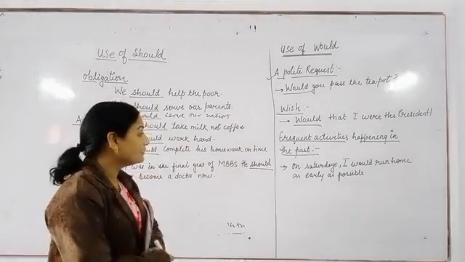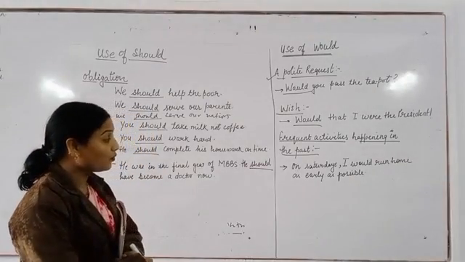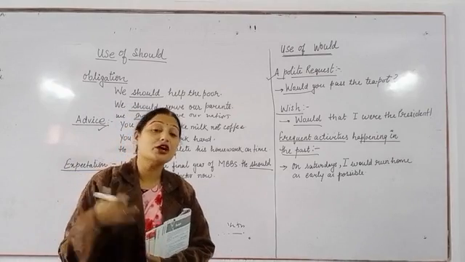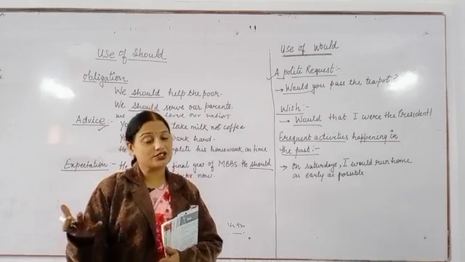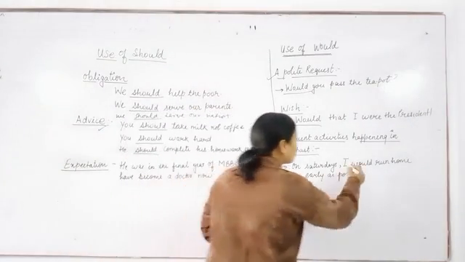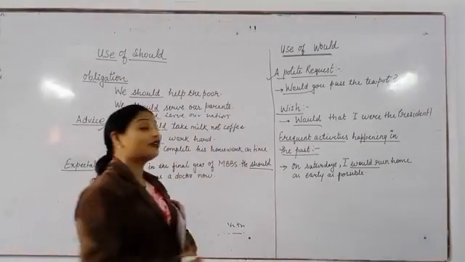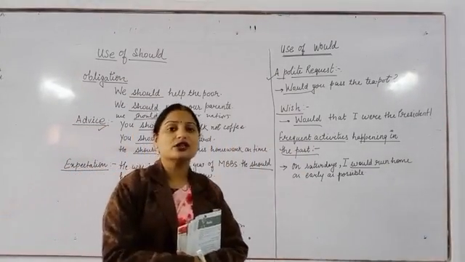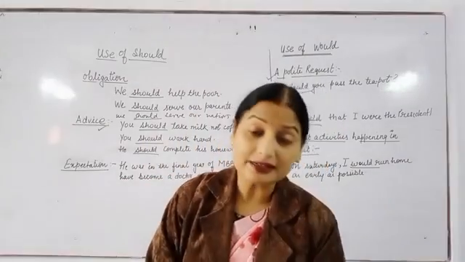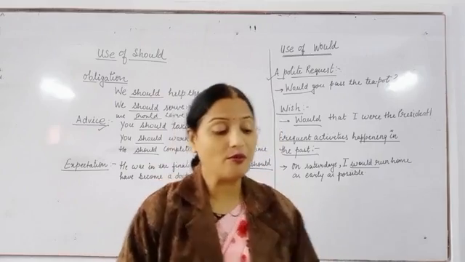On Saturdays, I would run home as early as possible. This is a frequent activity that generally happened in the past. For that, we can use would. So children, this is all about the use of should and would. Now see some more examples of modals.